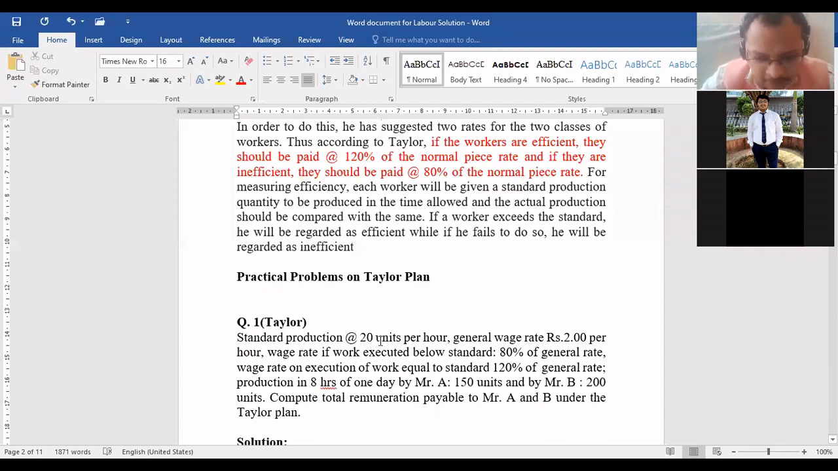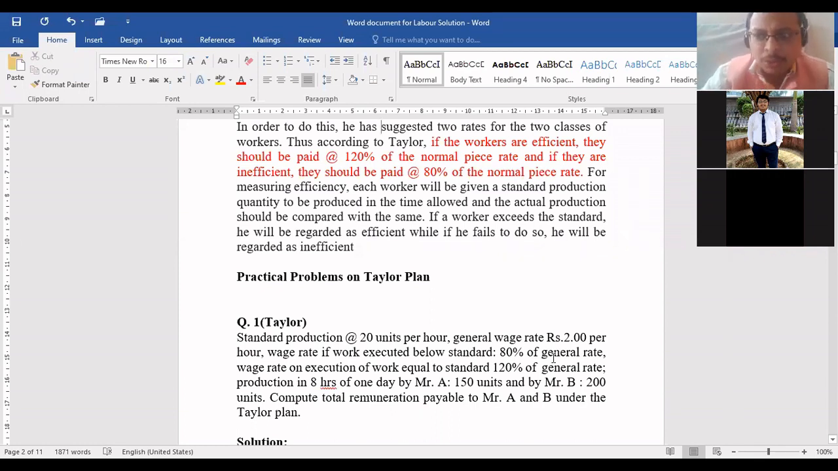Standard production for 1 hour is 20 units, and for 1 hour the payment is 2 rupees per hour. What we have to do now? Come on, we have to convert this into piece rate. Agree, everyone? Everyone agree with me? Yes, sir.